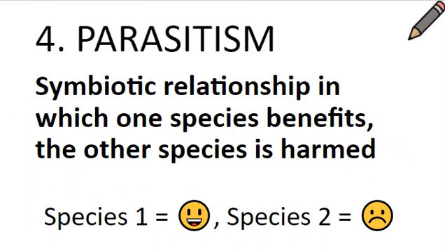The third type of symbiotic relationship is parasitism. Parasitism is a symbiotic relationship in which one species benefits and the other one is harmed. So species one is happy and the other species is harmed, so that's a sad emoji. Species two is not going to die from the relationship, it's just going to get weakened or harmed in some way. So let's talk about some examples.